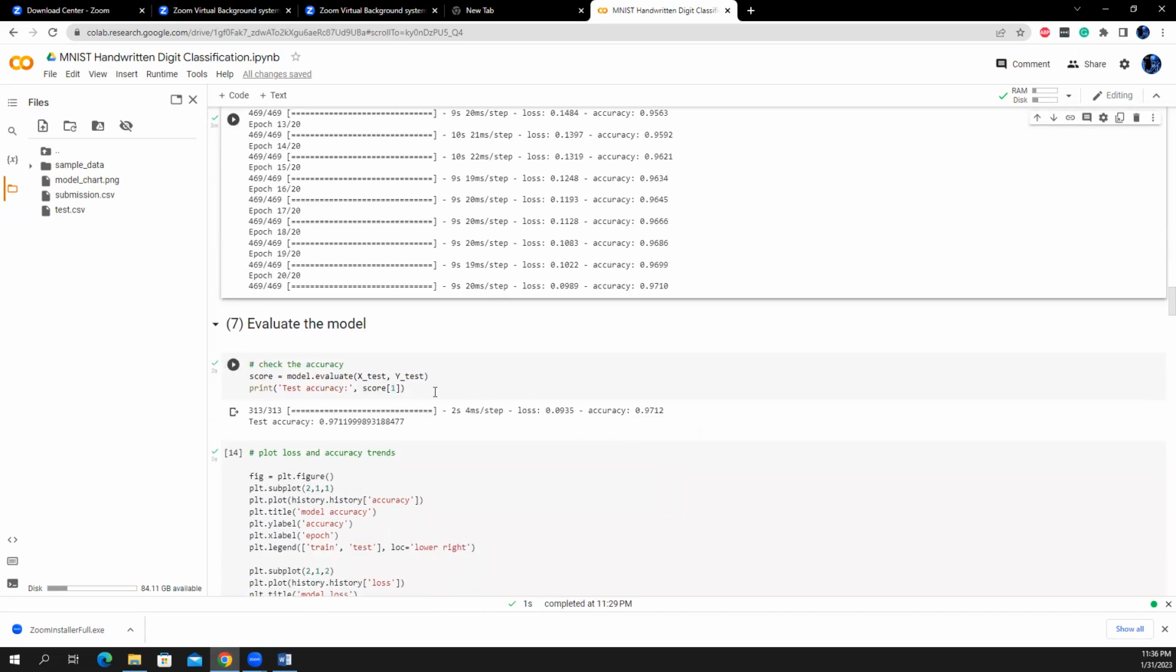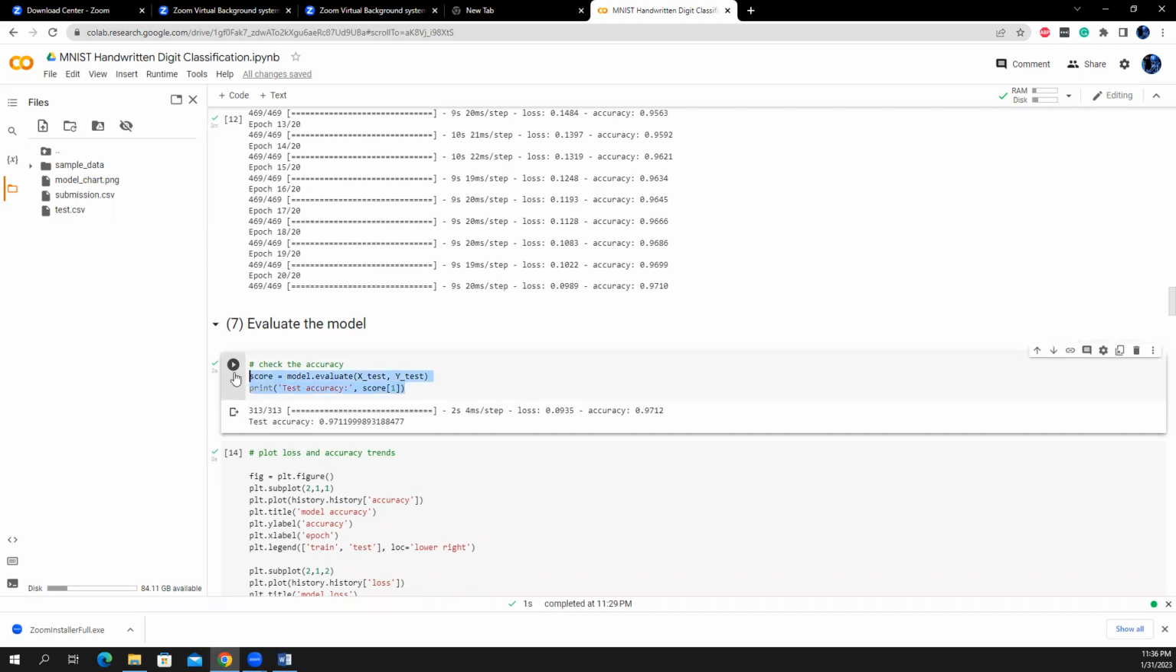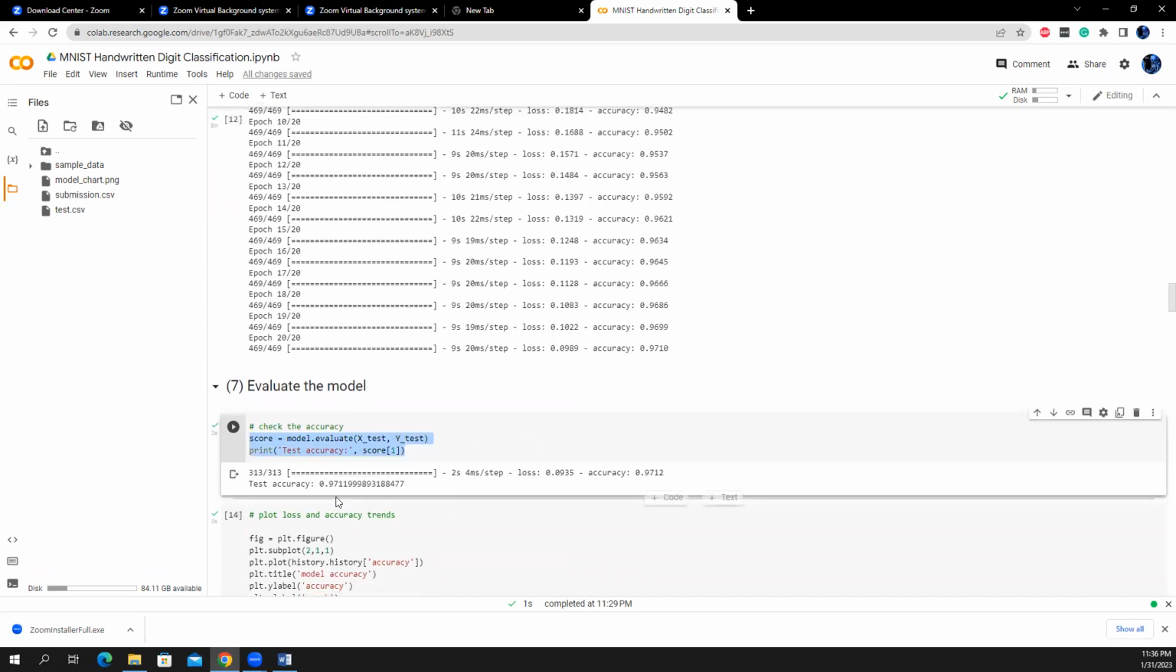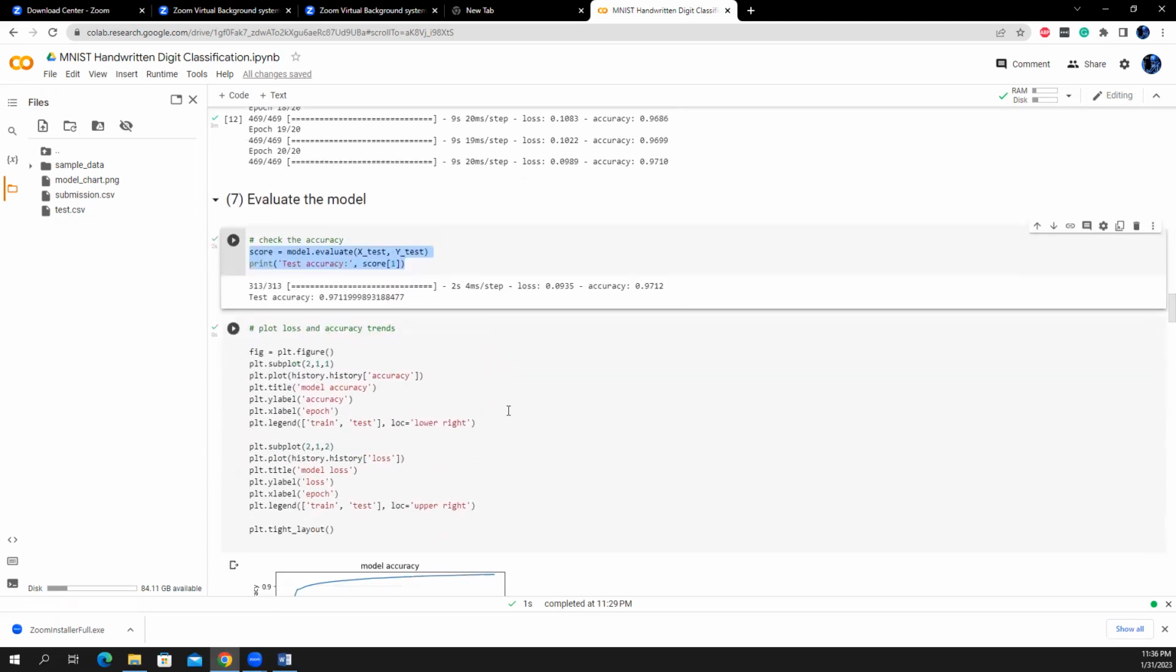So let's have a look at evaluating the model using the test set. This was the training set, training accuracy. This is the test accuracy. So it's almost the same, 97.11. That means there is no overfitting there, and also it will regularize. So there is no gap between training and test accuracy.